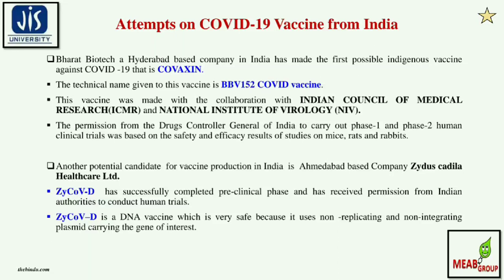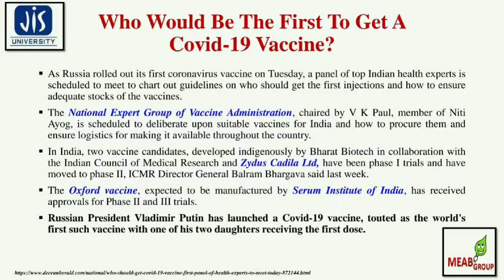Now the very important question comes: who would be the first to get a COVID-19 vaccine? As Russia rolled out its first coronavirus vaccine the previous week, a panel of top Indian health experts is scheduled to meet to chart out the guidelines on who should get the first injection and how to ensure adequate stocks of the vaccines. The National Expert Group on Vaccine Administration, chaired by V.K. Paul, member of NITI Aayog, is scheduled to deliberate upon the suitable vaccine for India, how to procure it, and how to ensure the logistics for making it available throughout the country.